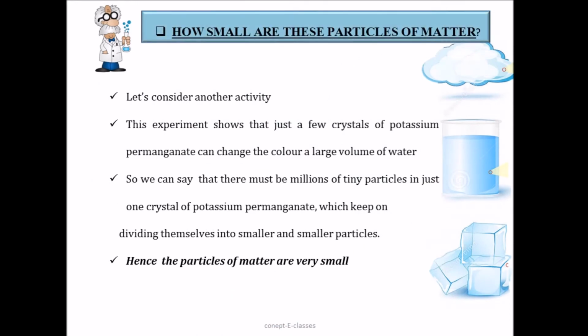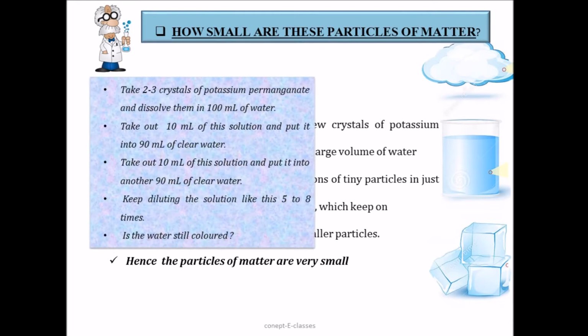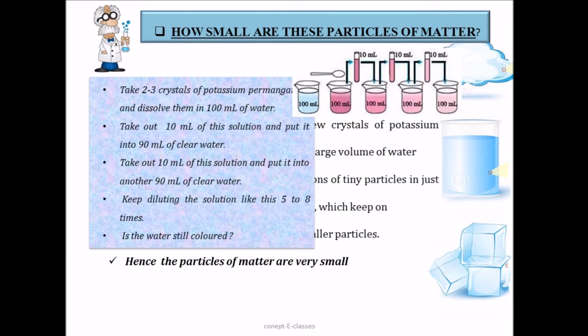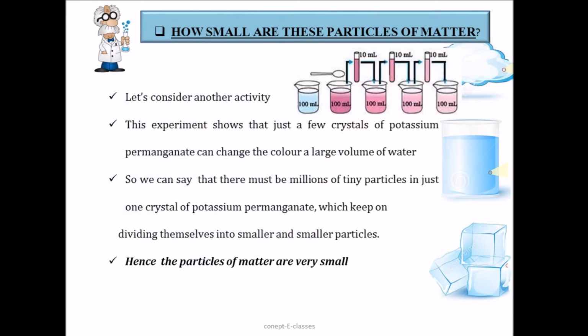Now how small are these particles of matter? To understand that, let's consider another activity. Take about 2 to 3 crystals of potassium permanganate and dissolve them in 100 ml of water. Now take out 10 ml of the solution and put it in 90 ml of clear water. Now take out 10 ml of this solution and put it into another 90 ml of clear water. Keep diluting the solution like this about 5 to 8 times. Is the water still colored? Yes, we will see that the water still has a purple color.